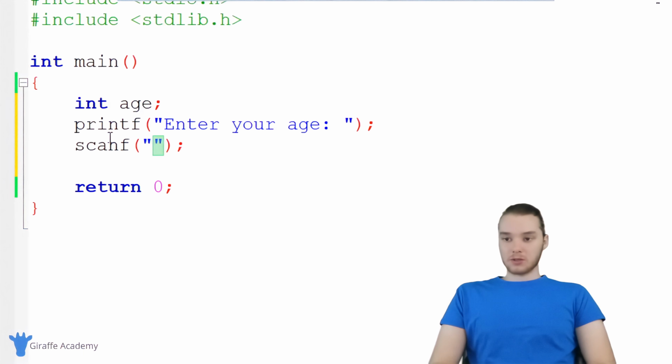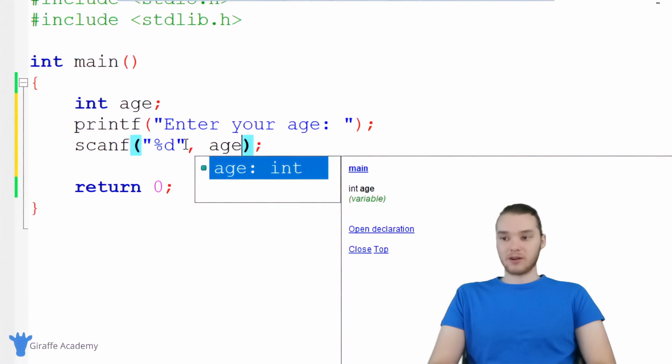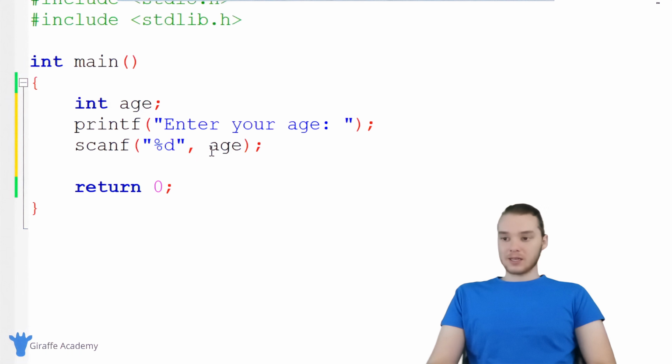And I'm gonna make an open and close quotation marks. And in here, I basically wanna tell C what type of information I'm asking the user to enter in. So in our case, we're asking for an integer, right? Age is gonna be an integer, it's a whole number. So I'm gonna accept as an input an integer. And over here, we want to tell C where we want to put that integer. So I'm basically going to tell C what variable I want to store this in. So I'm going to store this inside of my age variable. And I can essentially just type out the name of the variable here.